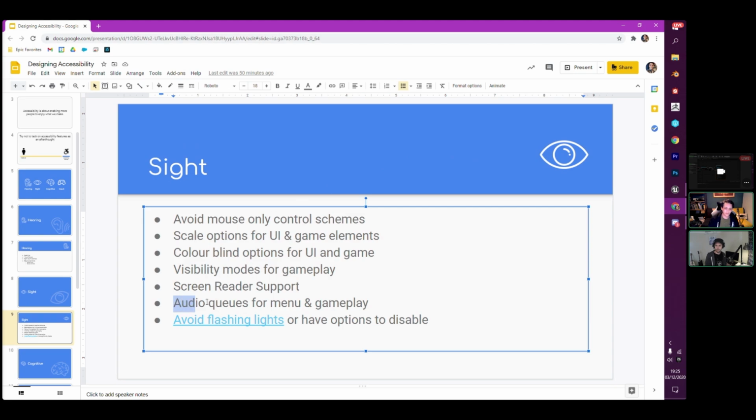And audio cues for menu and gameplay, just covered that. And avoiding flashing lights for people that may suffer from any kind of epilepsy. I don't want to go into too much detail on epilepsy, but there's a thing called the Harding test, which is used for film and TV that might be worth investigating.